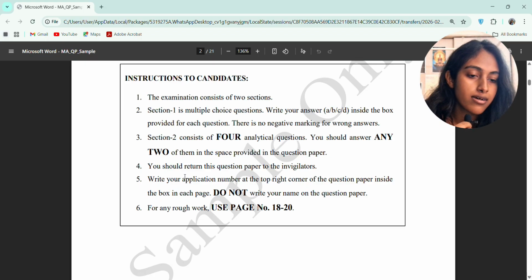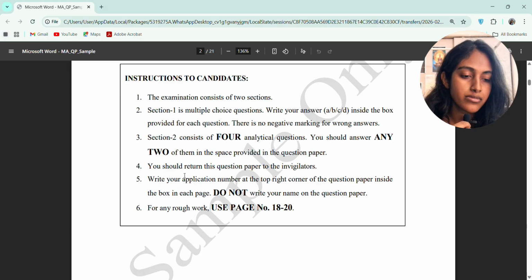Section 2 consists of four analytical questions. You should answer any two of them in the space provided in the question paper. So section 1 is MCQ, and the second portion is descriptive type.